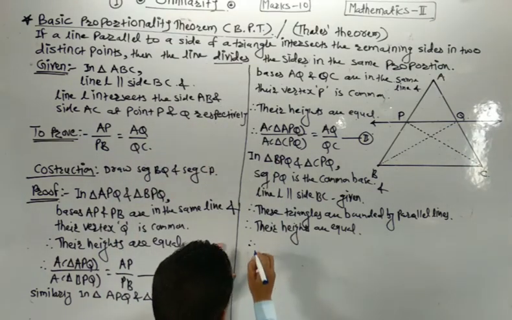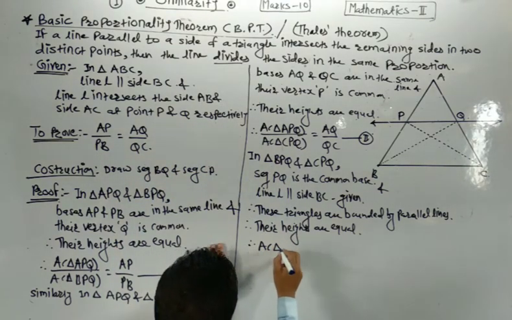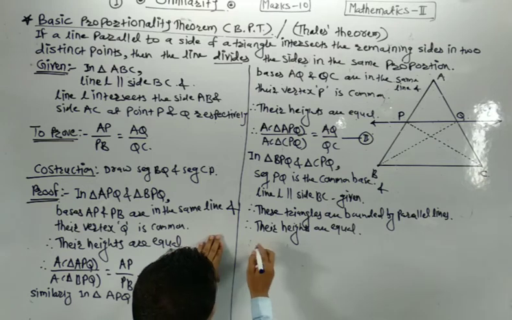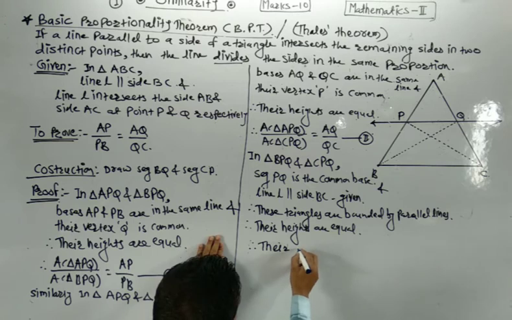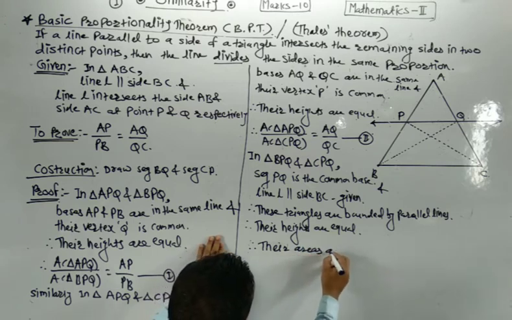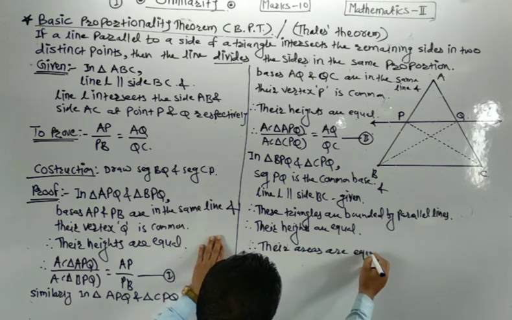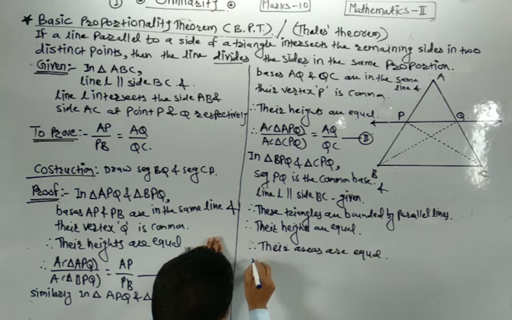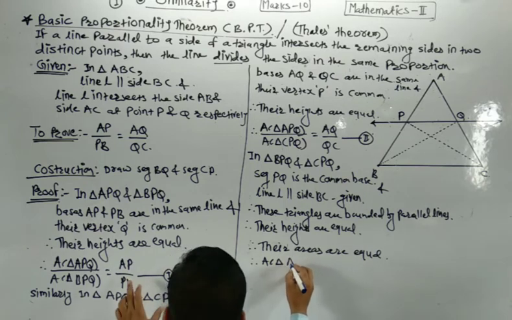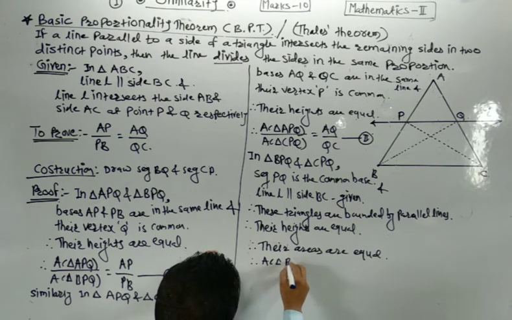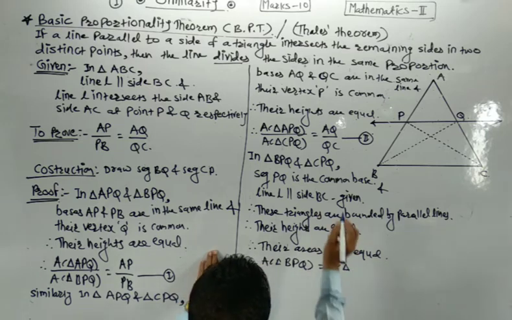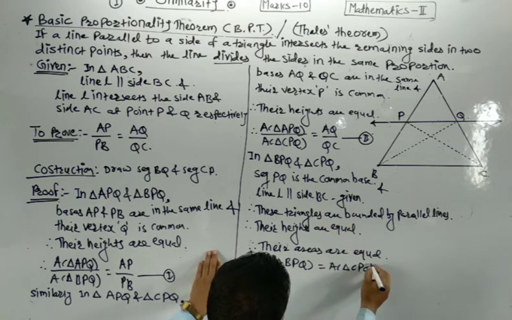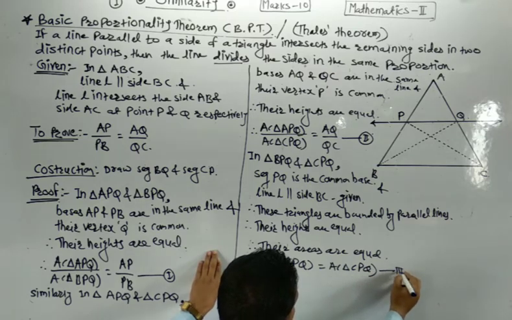According to the property number 4 of ratio of areas of two triangles, their areas are equal. Therefore, area of triangle BPQ is equal to area of triangle CPQ. This is step number 3rd.